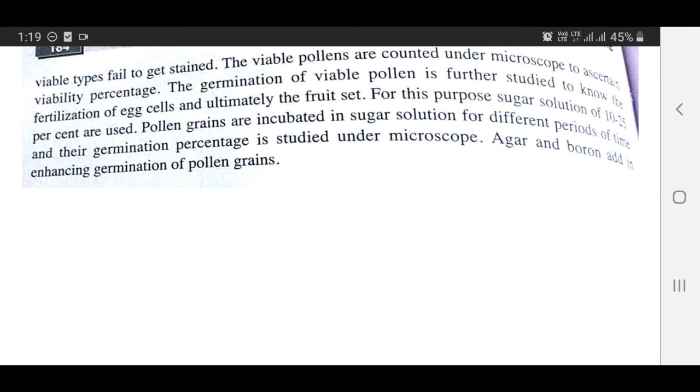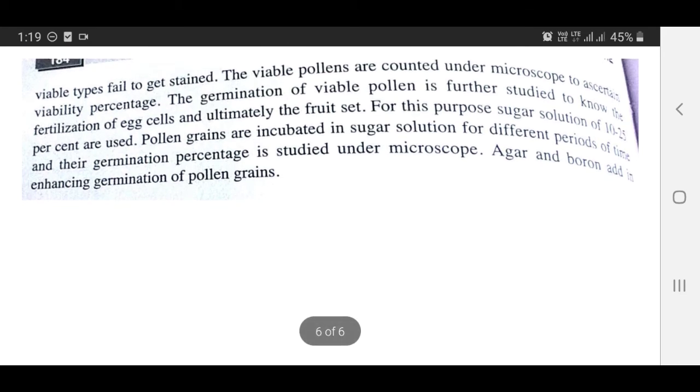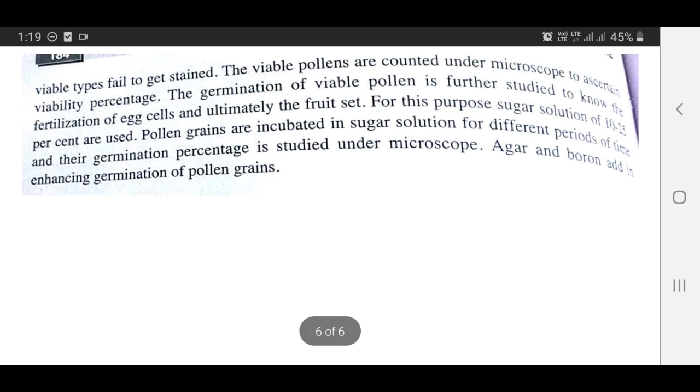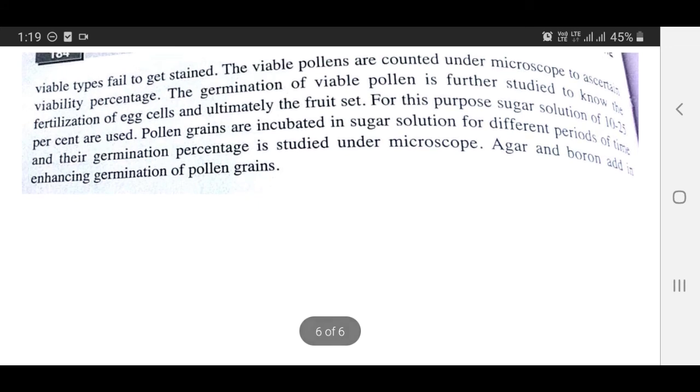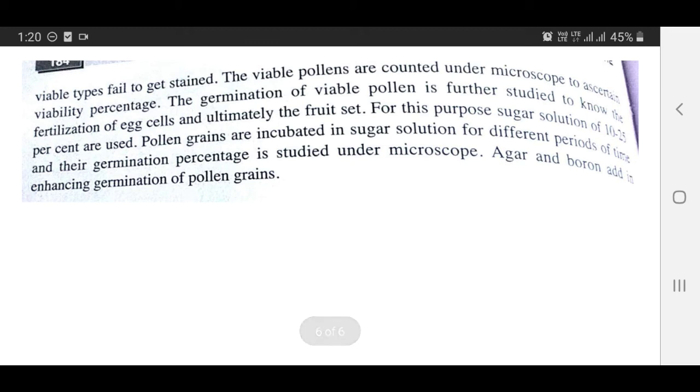The viable pollens are counted under a microscope to estimate viability percentage. The germination of viable pollen is further studied to know the fertilization of the egg cell and ultimately the fruit set.